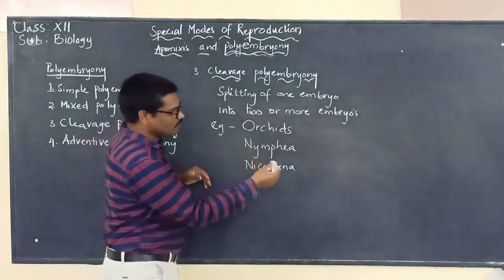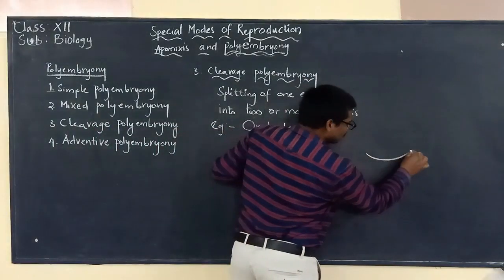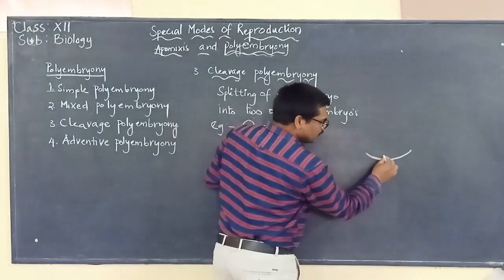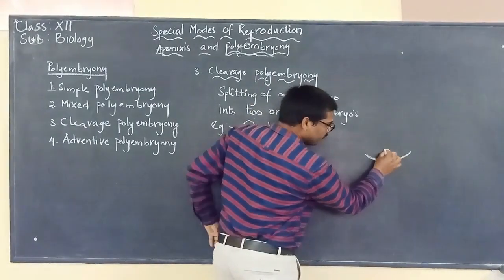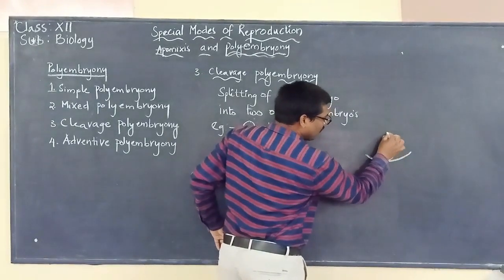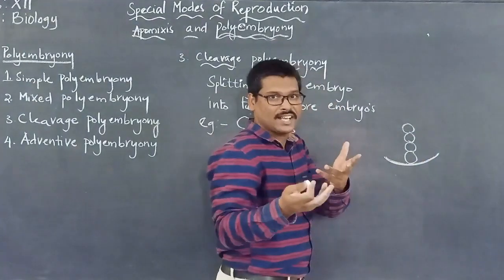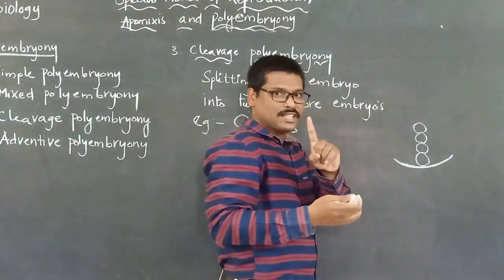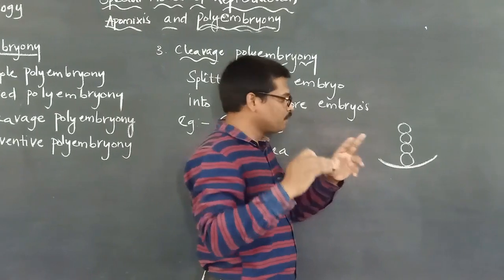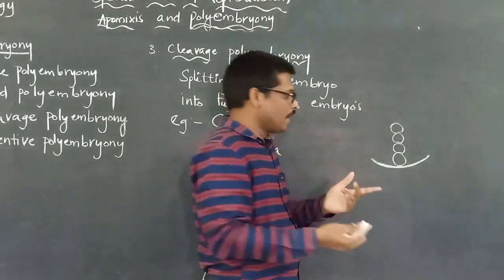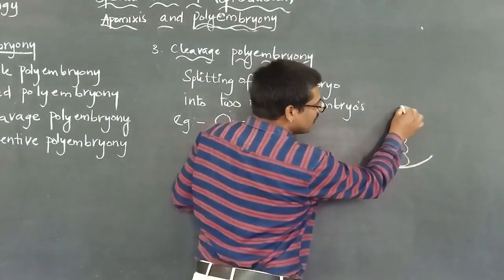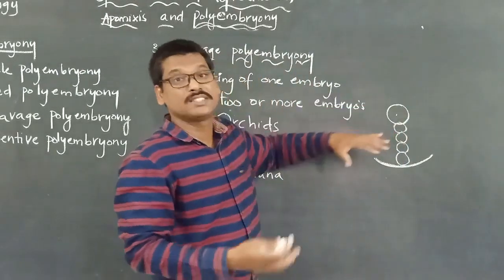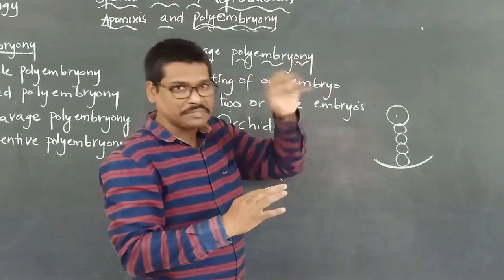Suppose this is an embryo sac, and we know that the egg forms the zygote right after fertilization. The zygote is a single cell which undergoes transverse division and forms 2 cells. We already discussed that, and now it forms many cells, projecting the main cell which will develop into the embryo at the center of the embryo sac.